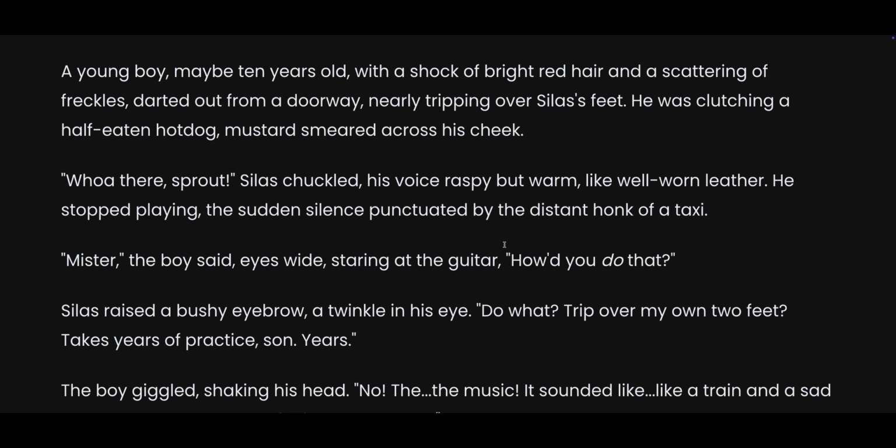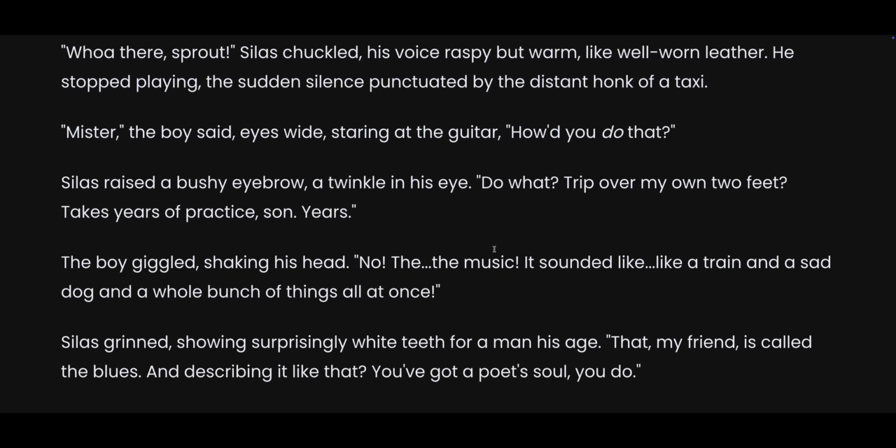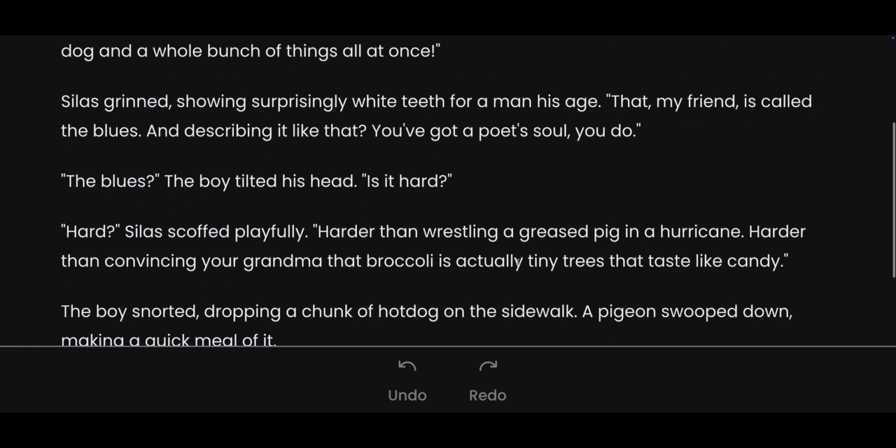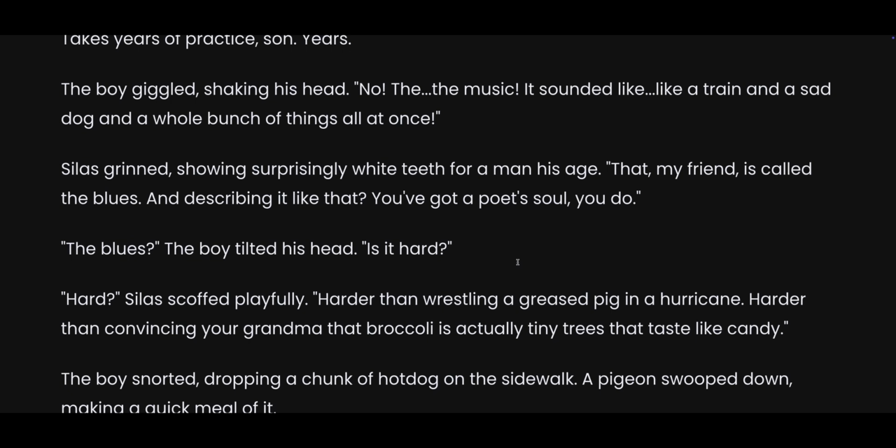"Mister," the boy said, eyes wide, staring at the guitar. "How do you do that?" Silas raised a bushy eyebrow, a twinkle in his eye. "Do what? Trip over my own two feet? Takes years of practice, son. Years. Not bad." The boy giggled, shaking his head, and said, "No, the music, it sounded like a train and a sad dog and a bunch of things all at once." Silas grinned, showing surprisingly white teeth for a man his age. "That, my friend, is called the blues, and describing it like that, you got a poet's soul, you do."